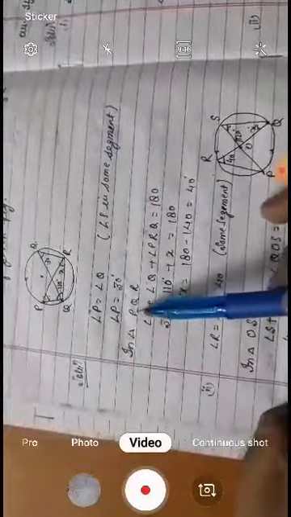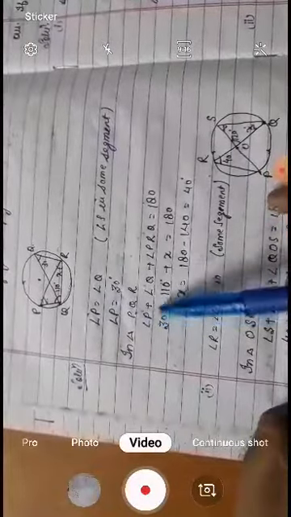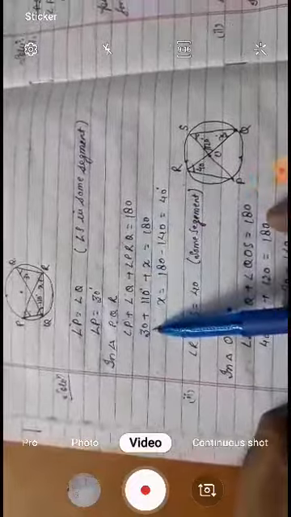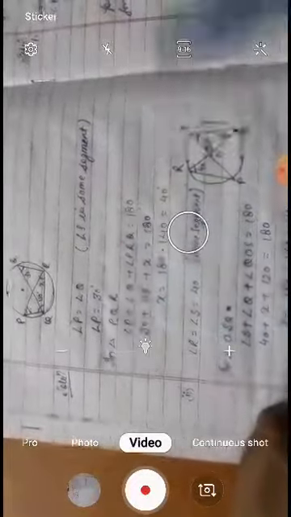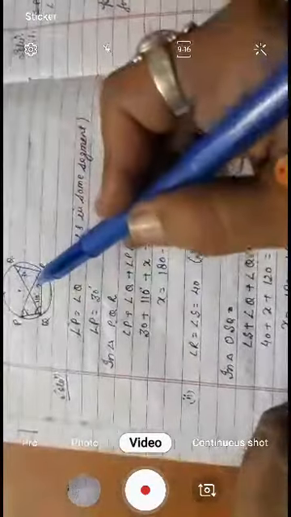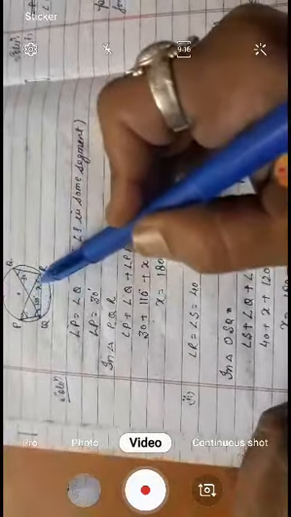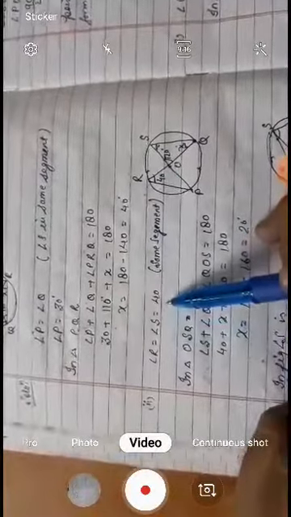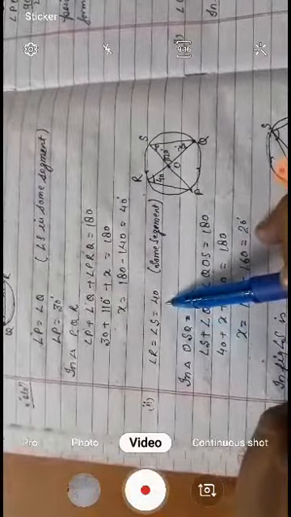Now we are using the triangle, P plus Q plus PRQ is equal to 180. Putting the values of P and Q, we find the value of x. The value of x is 40, and R and S are in the same segment, so it also comes 40.